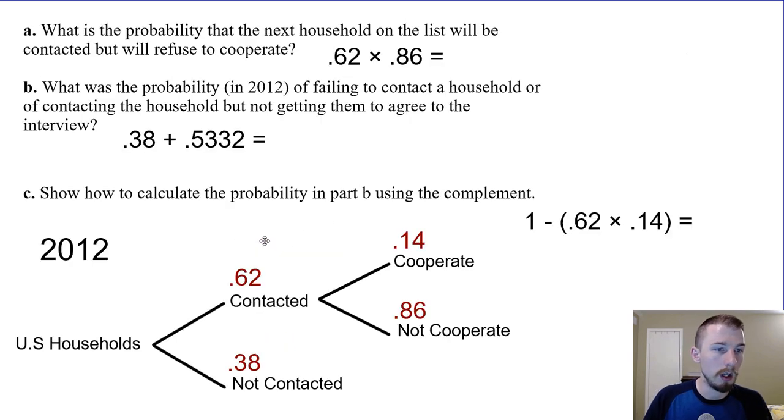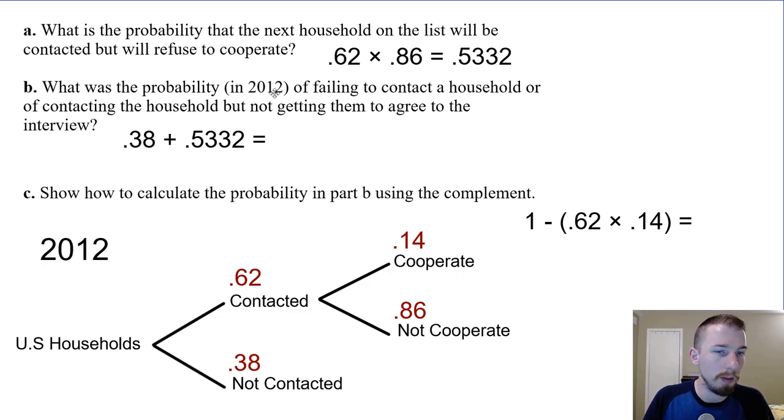Okay, moving on. What's the probability that the next household on the list will be contacted but will refuse to cooperate? So being contacted is the first event, 62%. Then of those, they didn't cooperate, which is 86%. So all we have to do to find the probability of this branch is just multiply them. So 0.62 times 0.86, which will be that.